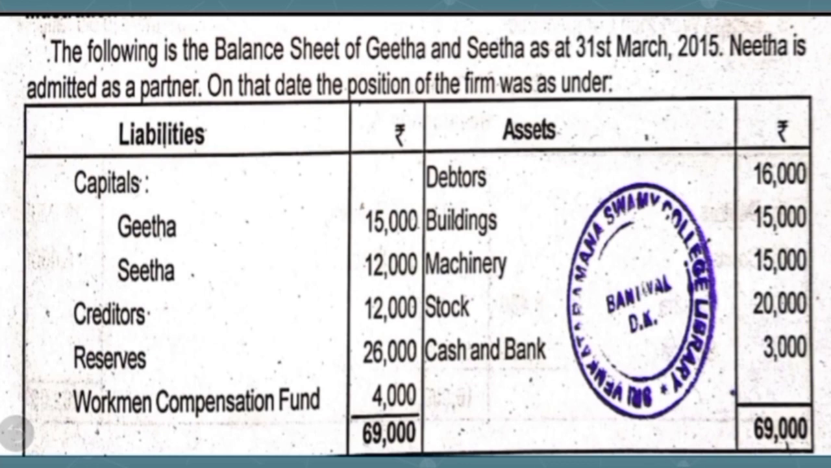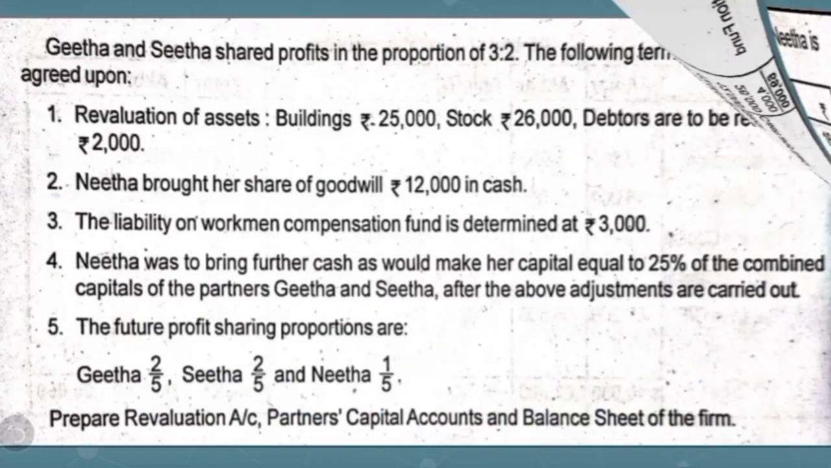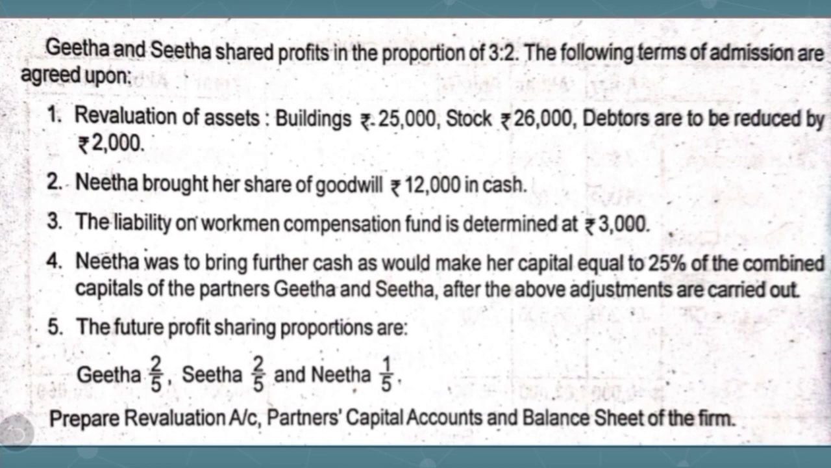The following is the balance sheet of Geeta and Sita as at 31st March 2015. Neeta is admitted as a partner. On that day, the position of the firm was as under. On the asset side, we find debtors, building, machinery, stock and cash at bank. On the liability side, we have capitals of two partners, Geeta and Sita, creditors, reserves and workmen compensation fund. The other adjustments given are Geeta and Sita shared profits in the proportion of 3:2.